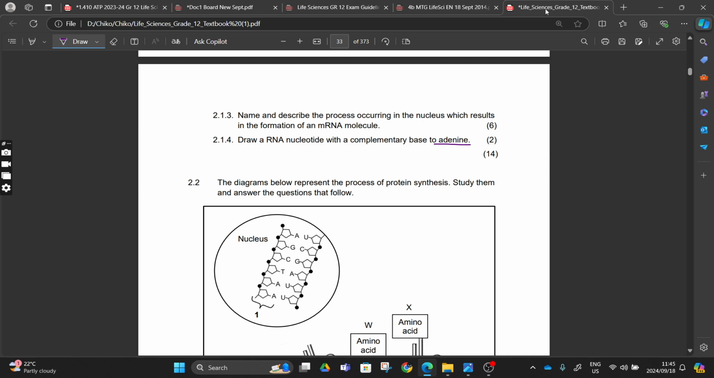So practice this, guys. And then draw the RNA nucleotide with the complementary base adenine. They just want you to understand that adenine is going to pair with uracil, right? How you draw it is up to you, but we have to see the sugar, and then we have to see the phosphate group, right?